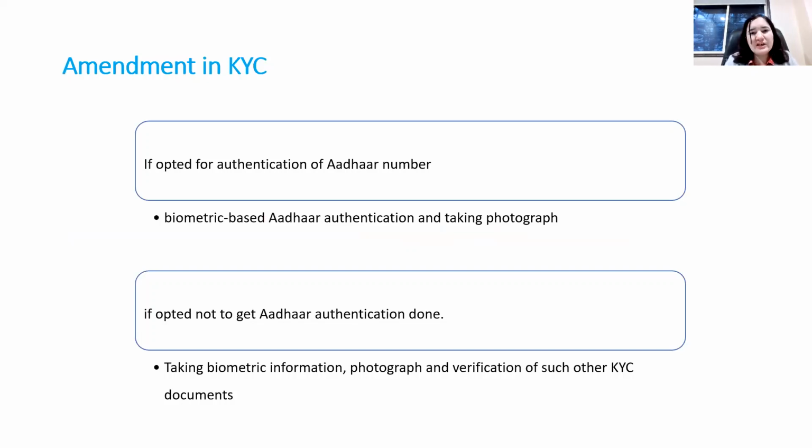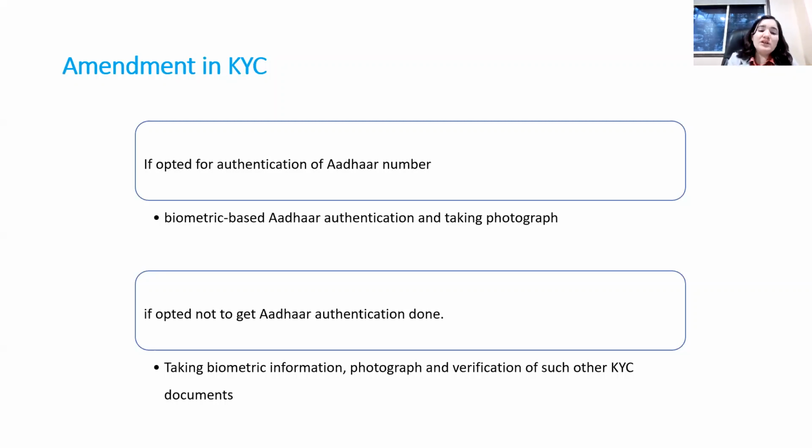Then registration related amendments. The registration procedure under GST has now completely changed from 1st January. There are two amendments in the KYC, one can say. Aadhaar authentication has been introduced. So there are two ways. If the taxpayer has opted for Aadhaar authentication, then biometric-based Aadhaar authentication and taking a photograph is compulsory for obtaining registration under GST.